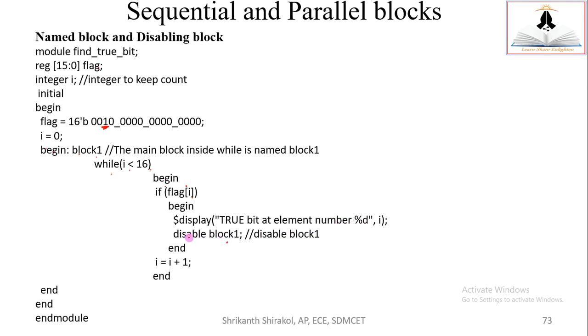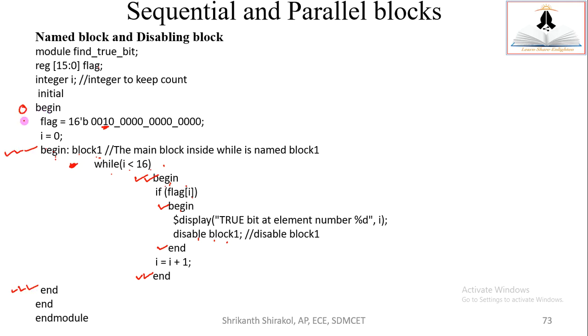Disable block means this will come out of the block. Which is the block? This is the block. This block's begin is here. The while's begin is here. The while's begin will end, and the if's begin is here. See here, this is a begin for the if. It will complete with an end here. This begin is here, double tick ends here. This begin is here, three times tick end is here.